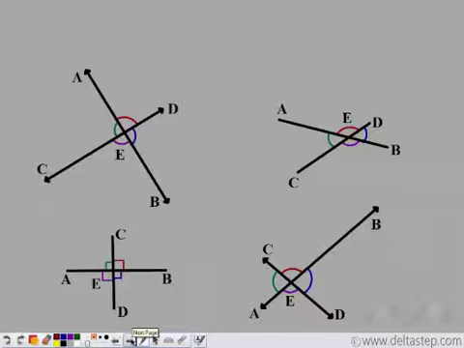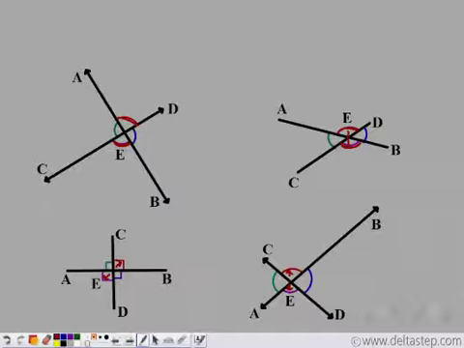Now if you see, this angle is opposite to this angle. This angle is opposite to this angle. This angle is opposite to this angle.